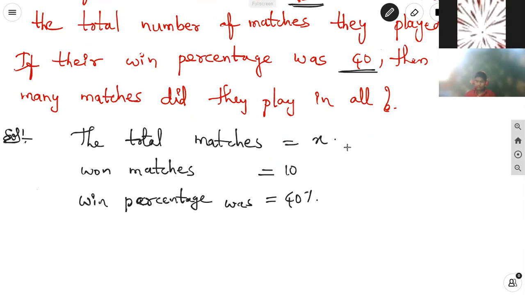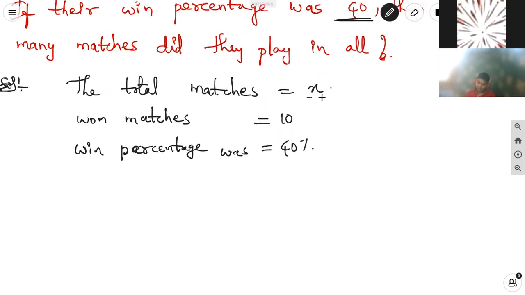If the total number of matches is X, equal to total matches, we can take the won matches by total matches equal to won percentage by total percentage. Won percentage is 40, total percentage is 100. Won matches are 10, so cross multiply.